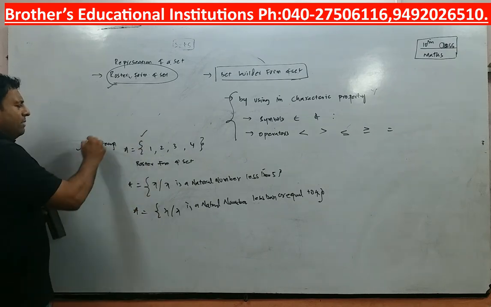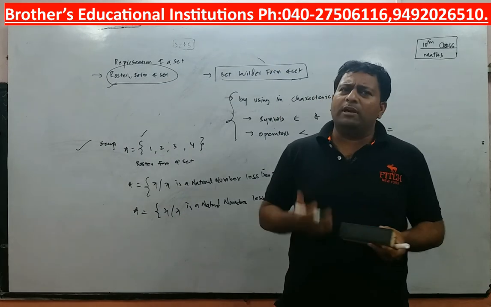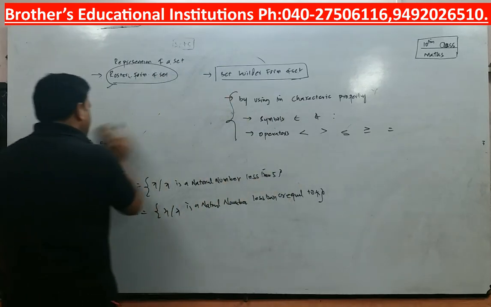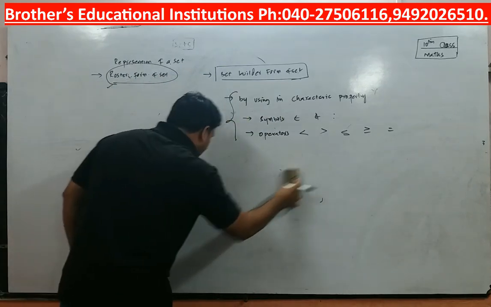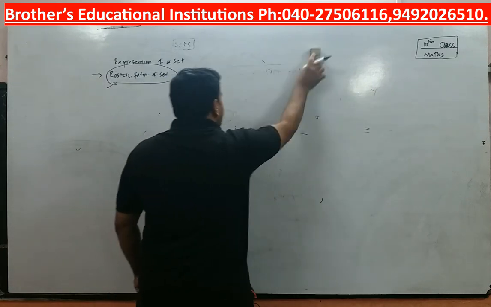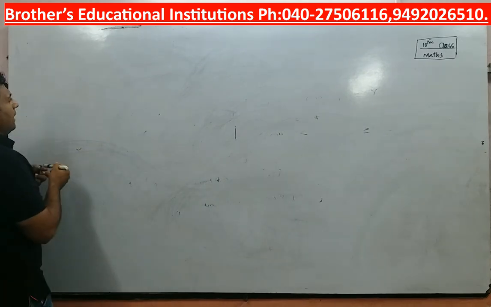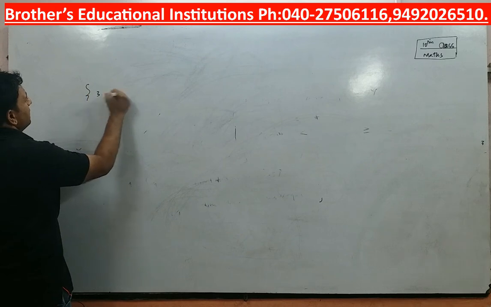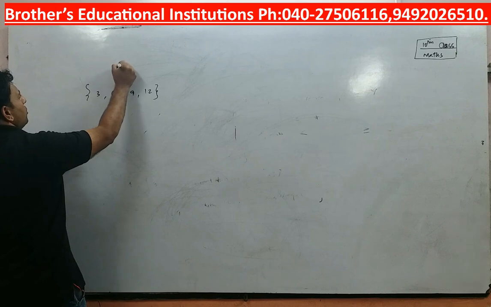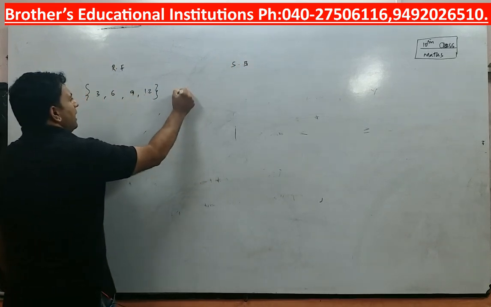So it was a very simple example for any student to understand what a set builder form is and what a roster form is. Let me take one more example to make you understand how a set builder form is. Let me write a roster form for you so that in turn you will write the set builder form. For example, I take 3, 6, 9, 12. Right? What form is this? Roster form. Now what form am I going to write? Set builder form.